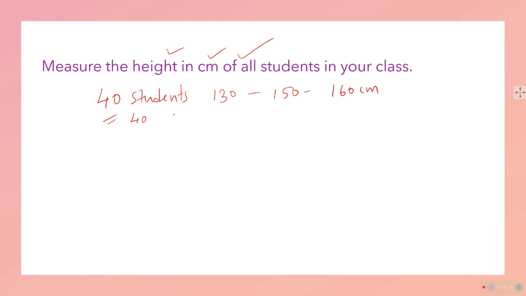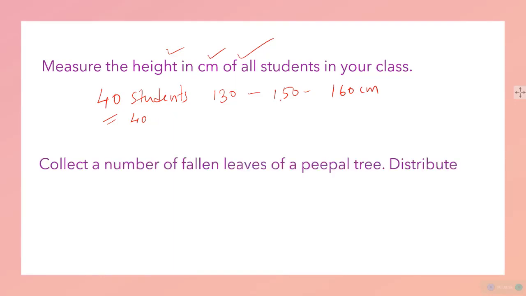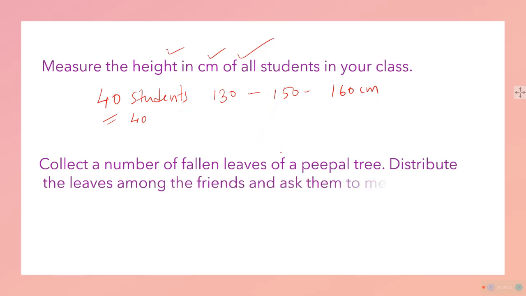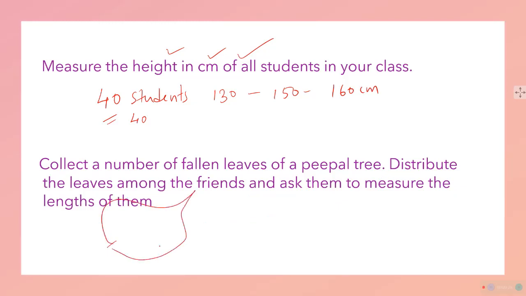So you have this in your day-to-day life. Collect a number of fallen leaves of a peepal tree, distribute the leaves among your friends and ask them to measure the length of them. All these leaves will have different lengths, so you will get different measurements, different data. But the concept over here is that you will be getting data from all these things, and statistics deals with that.